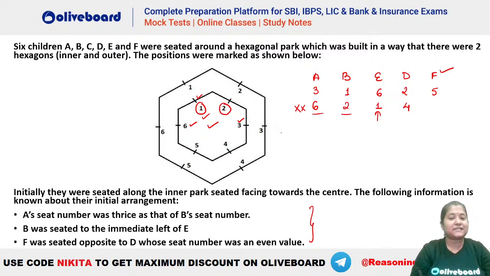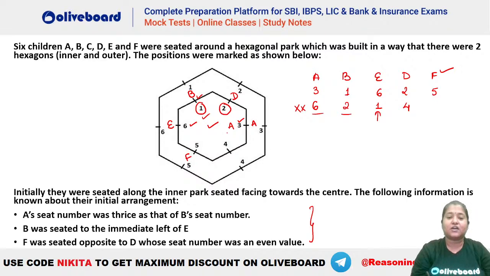So now let's place these people. That is, A is how much? A is 3, right? A is 3 here. Similarly, B is on seat number 1. So E is on seat number 6, right? This is your E. D is on seat number 2. This is your D. F is on seat number 5.